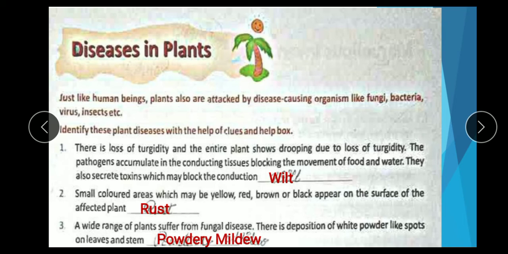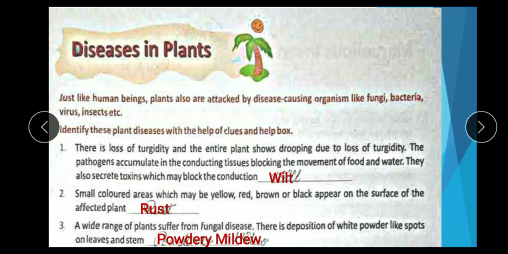Means through this disease the movement of food and water supply is blocked in the whole plant. They also secrete toxins which may block the conduction. Means it also produces a secret toxin, a chemical which blocks the conduction.